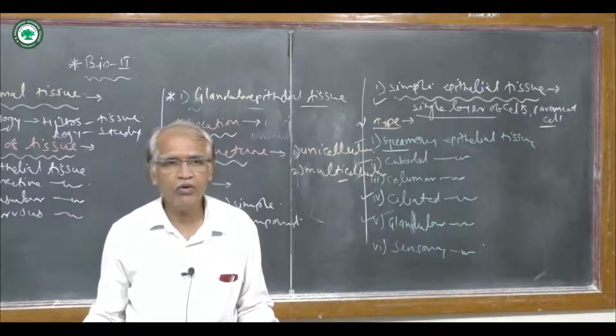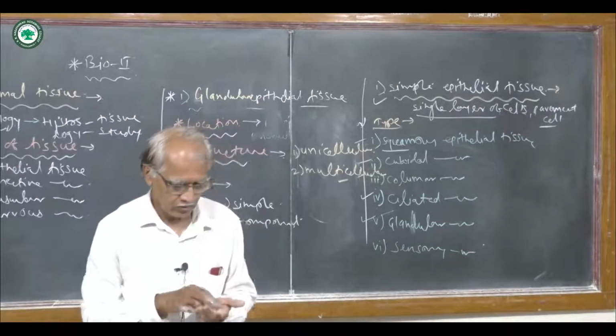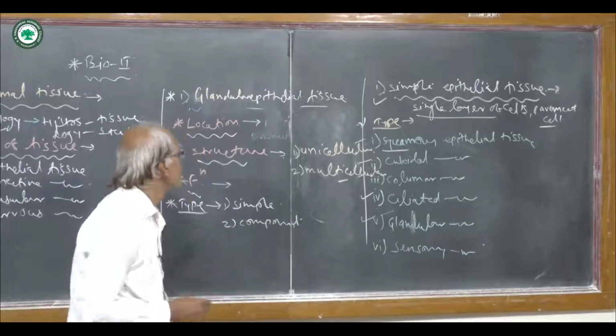The glands may be of two types, that is exocrine gland and endocrine gland.